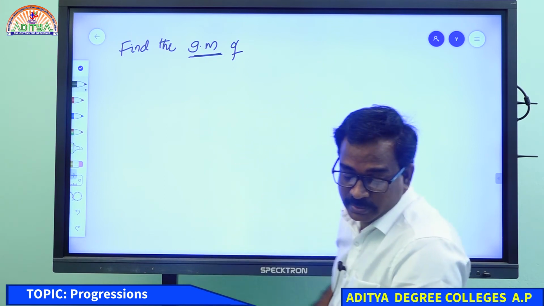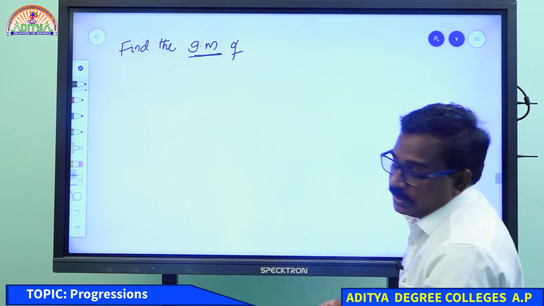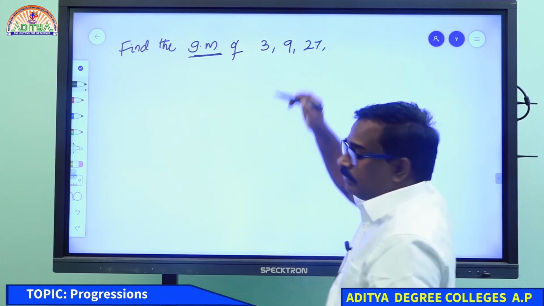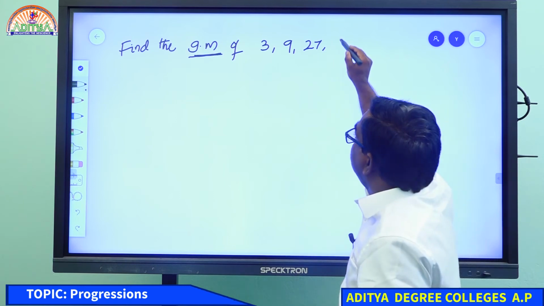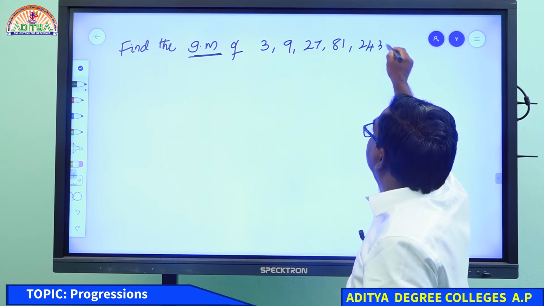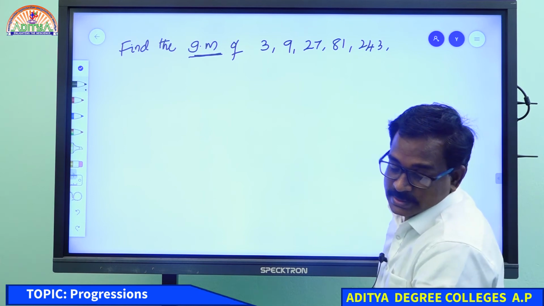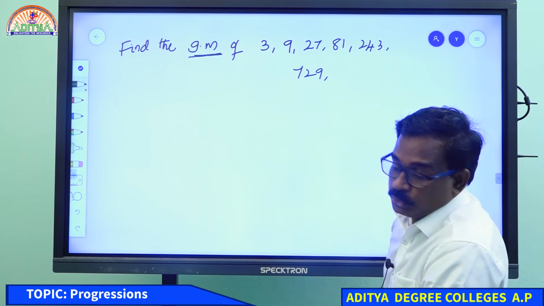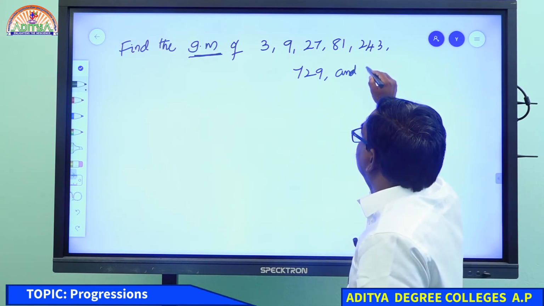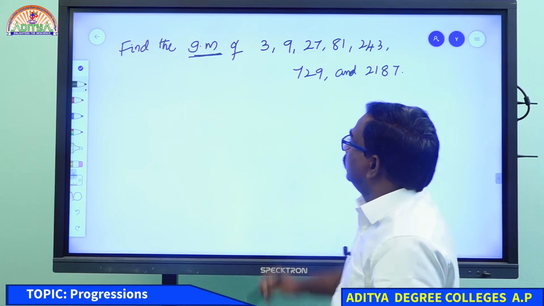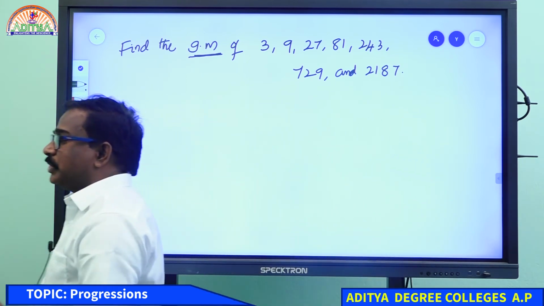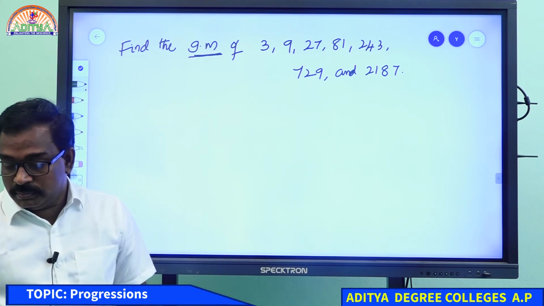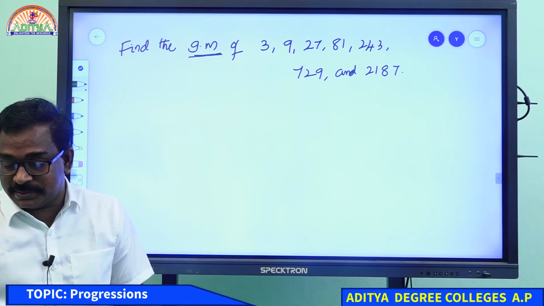Now it is asking: find the geometric mean of 3, 9, 27, 81, 243, 729 and 2187. So when geometric mean is asked, first you need to remember your formula, memorize your formula. So what does geometric mean mean?